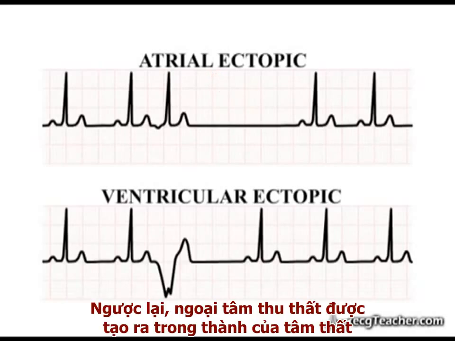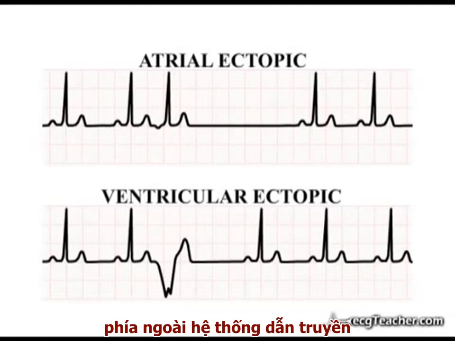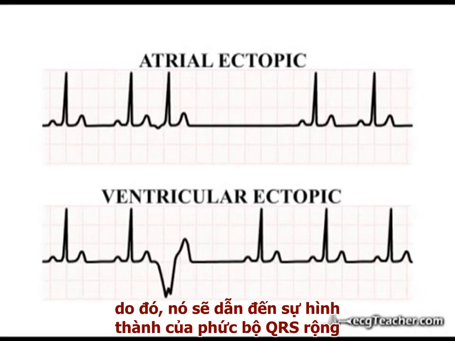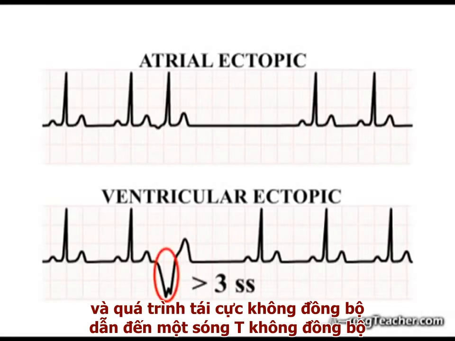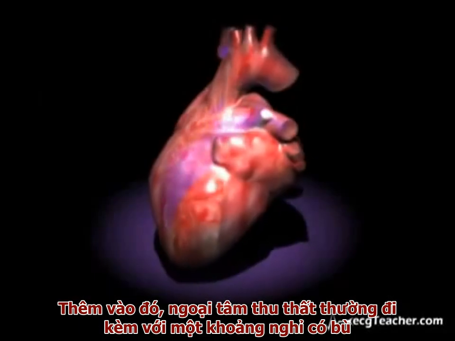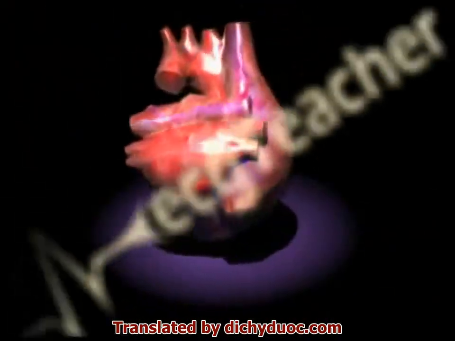In contrast, ventricular ectopics are generated in the ventricular wall or a component of the conducting system, and must travel at least in part through the slower conducting ventricular muscle. Consequently, they are associated with broad QRS complexes, and deranged repolarization results in a non-concordant T-wave. In addition, ventricular ectopics are usually followed by a compensatory pause.